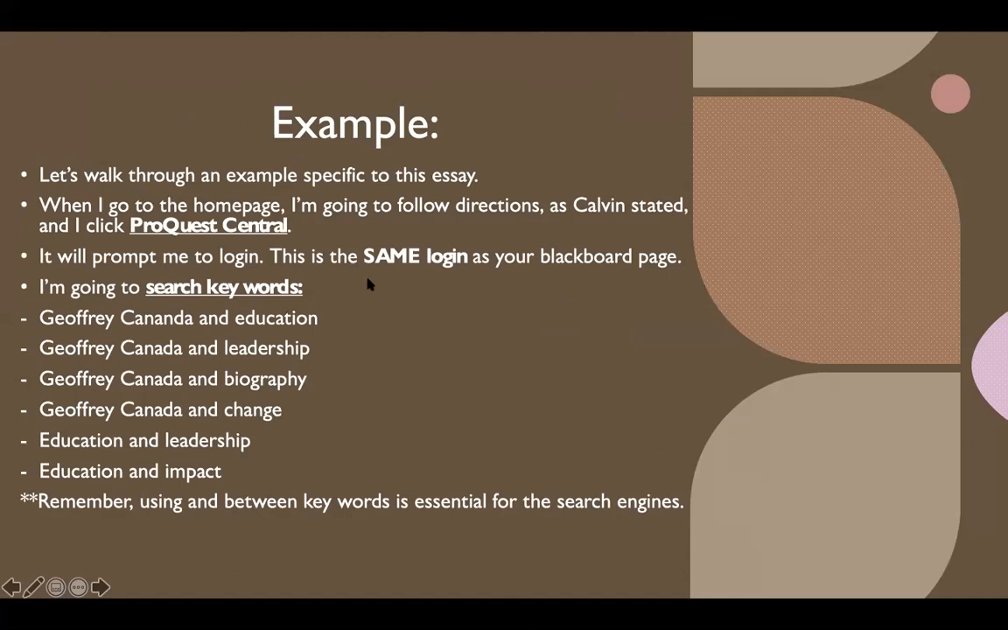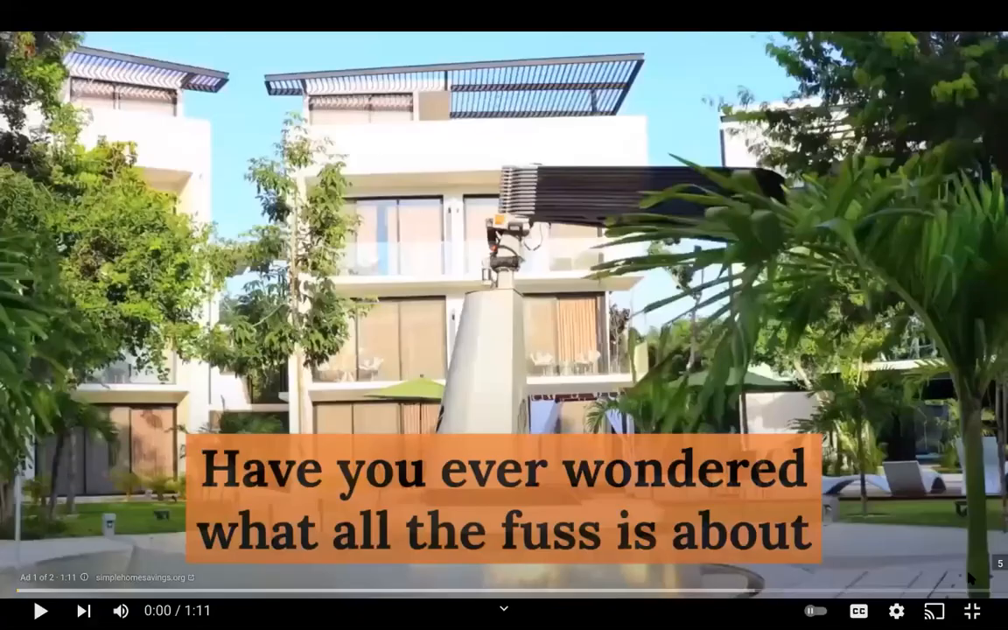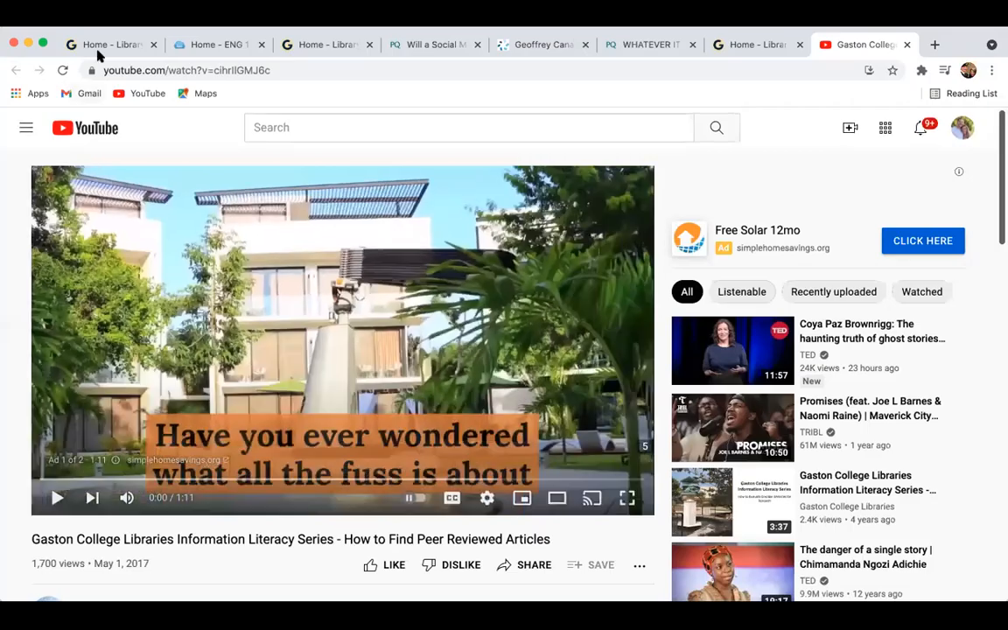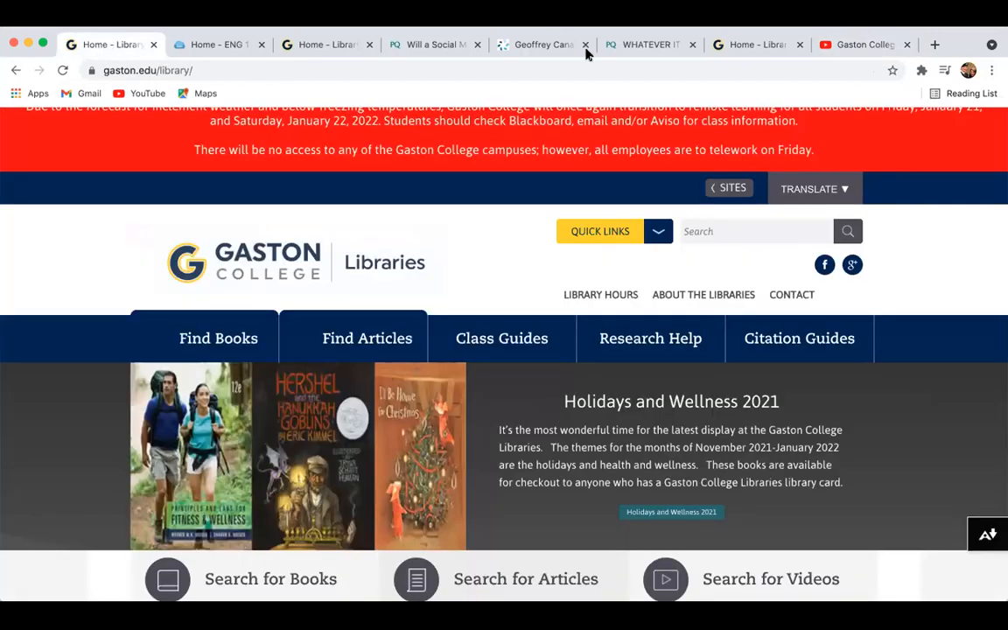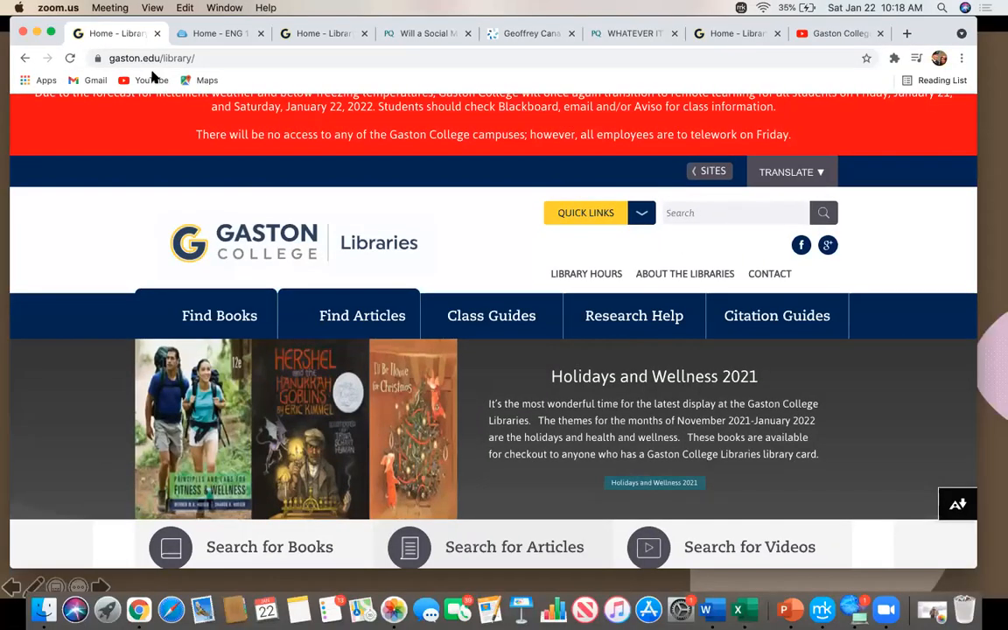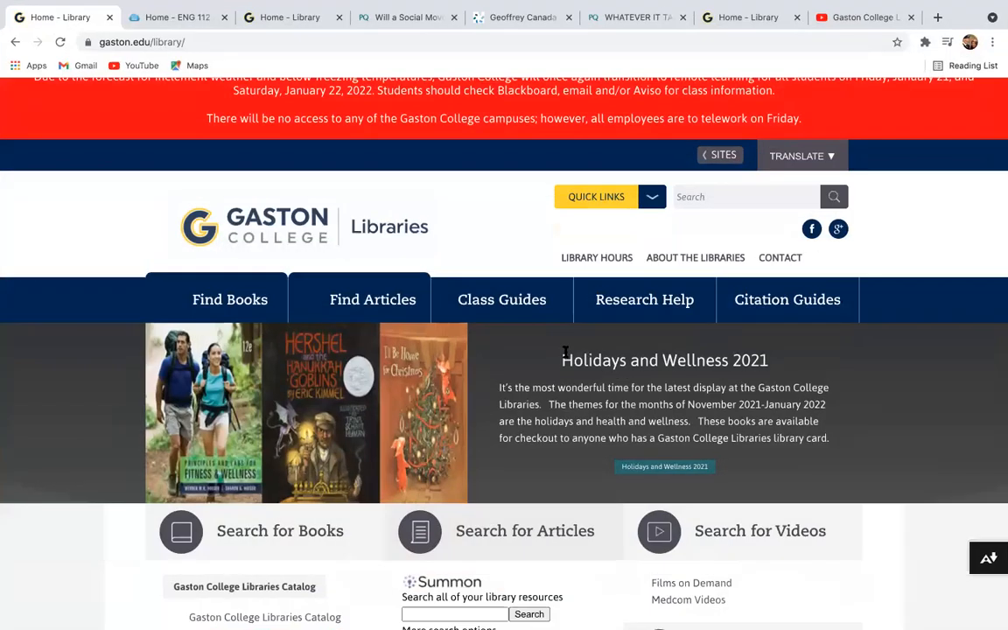For a specific, we're going to walk through a specific example to this essay. And I also want to walk you through, just as you're navigating this for yourself, what this is going to look like. So I am going to share my screen with you all. So right now you should be seeing the Gaston College homepage, okay?